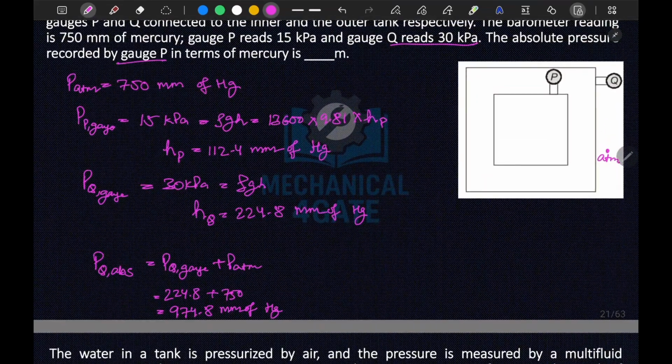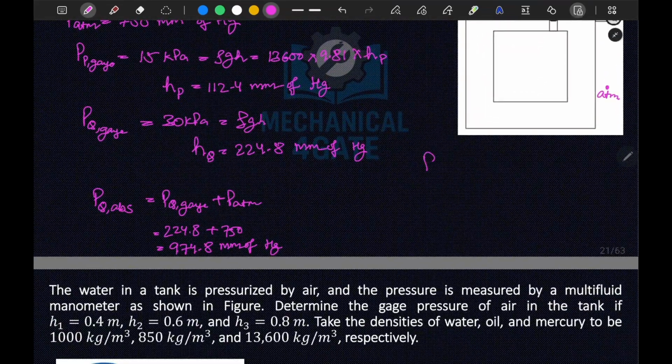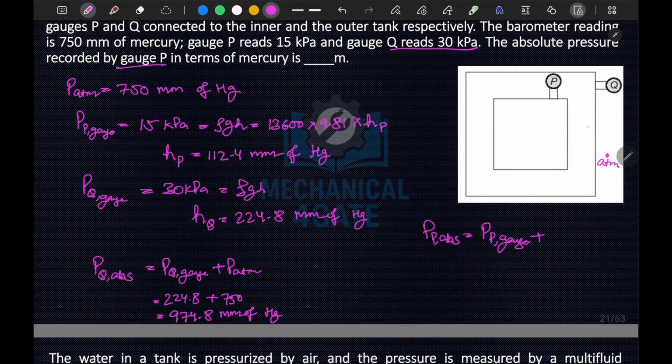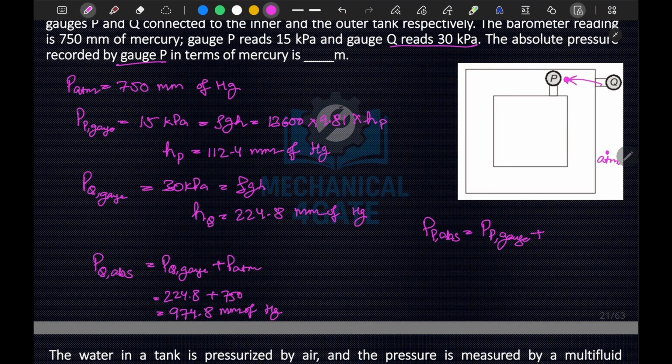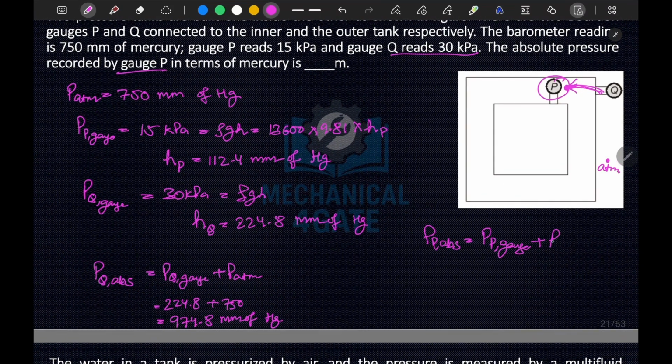Now P at P absolute is equal to P at P gauge plus the pressure surrounding P, which is the absolute pressure at Q, P Q absolute.